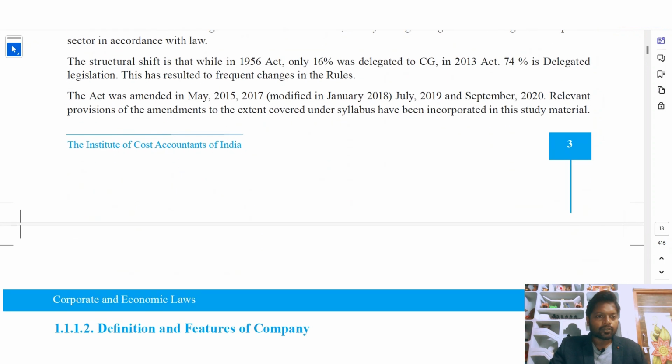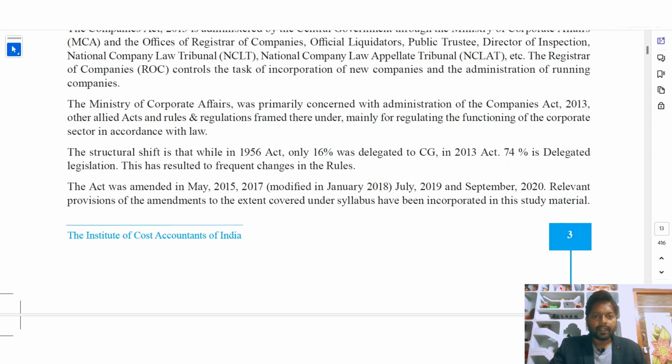So the Ministry of Corporate Affairs (MCA) was primarily concerned with the administration of Companies Act 2013 and other allied acts. So MCA mainly focuses on the administration of the Companies Act and its allied activities. Okay. So rules and regulations are framed thereunder mainly for regulating the functioning of the corporate sector in accordance with law. So MCA mainly focuses on the registration of companies and also the administration of the companies, and also checks whether the company is functioning by following the corporate laws or not.